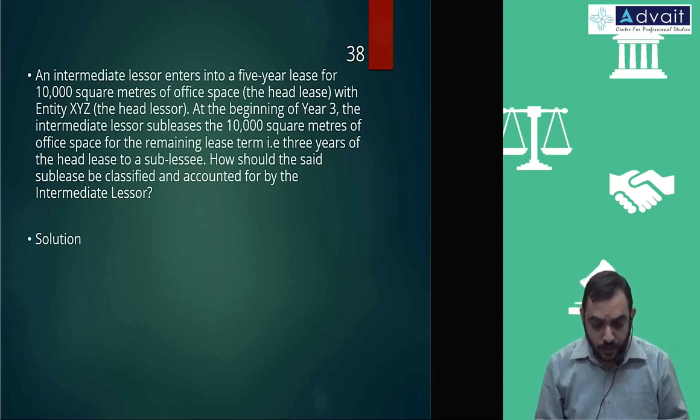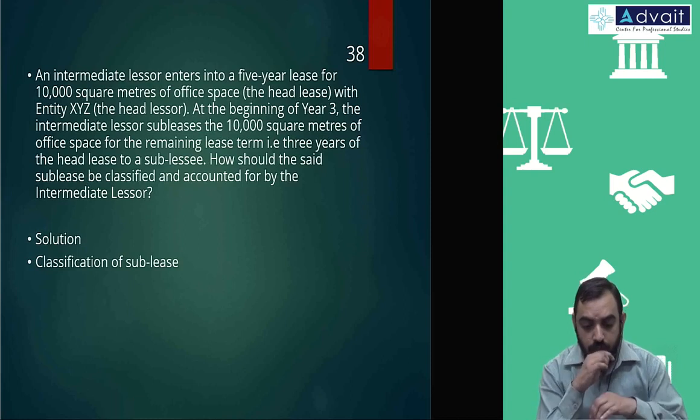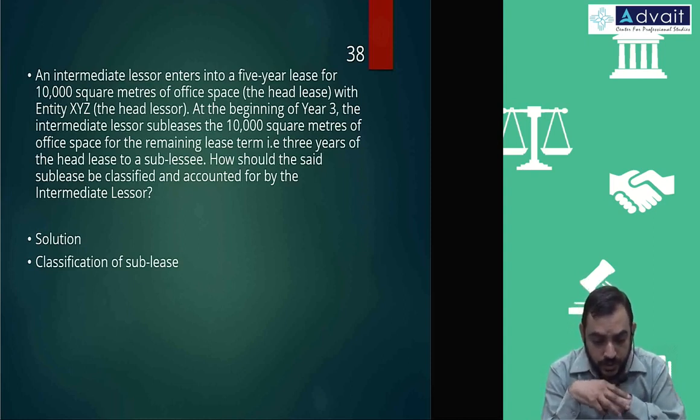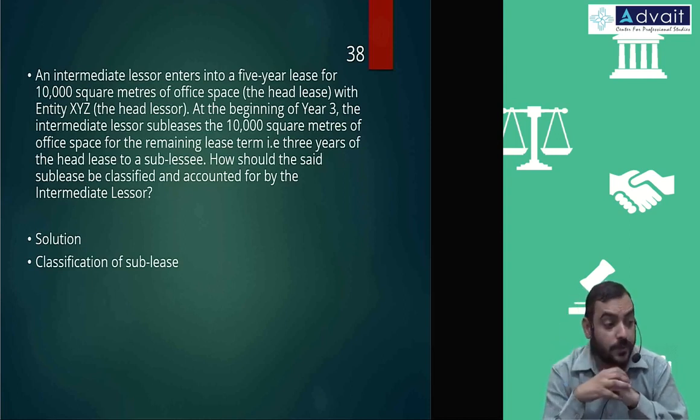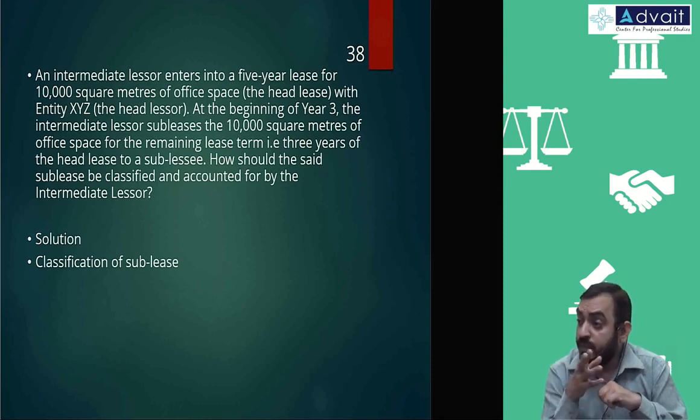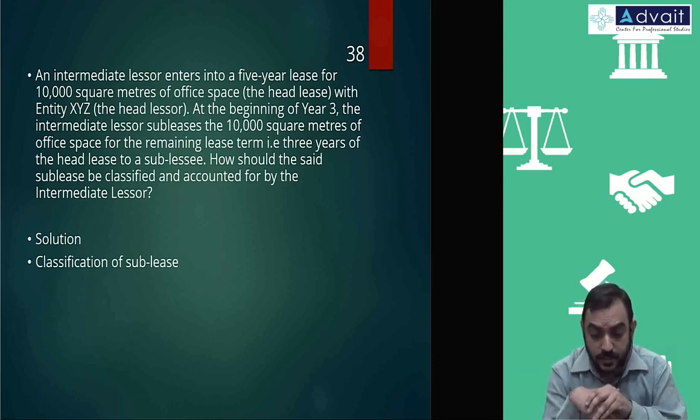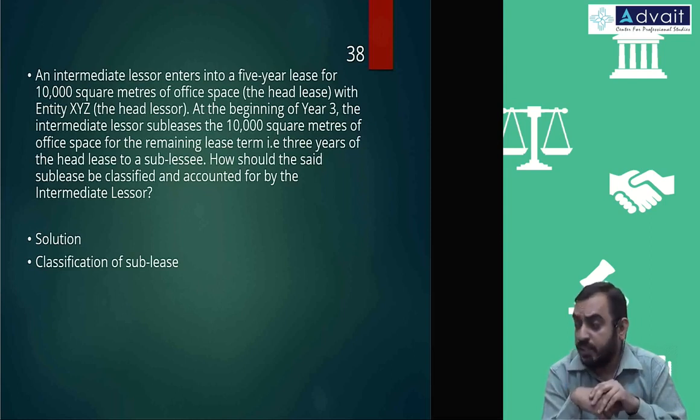First we have to do classification. Classification of sublease. What is the lease term? Originally 5 years. Out of 5 years, how many years are over? At the beginning of year 3 means 2 years is over. Remaining is 3 years. And what is the sublease period? 3 years. So actually you are giving for the entire 3 years on lease purpose.